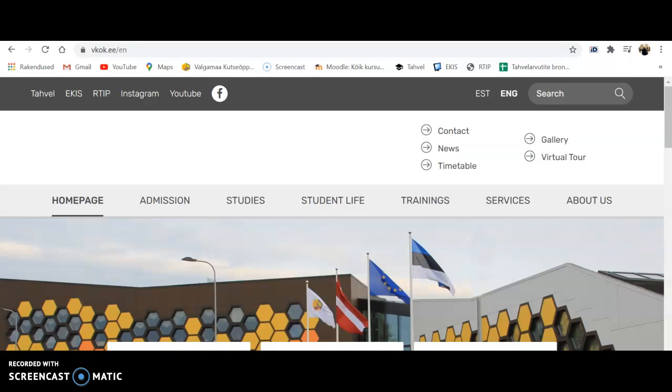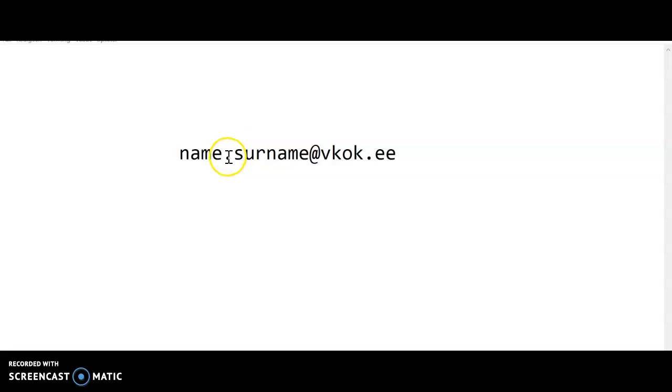We will meet you soon, but right now we will start with distance learning. With this letter, you got your personal account, which looks like your name, point, your surname at vkok.ee. All other emails look like this, for example, john.bunin@vkok.ee. All other students have the same personal account, and the teacher's account is done by the same example. So it's very comfortable to use.